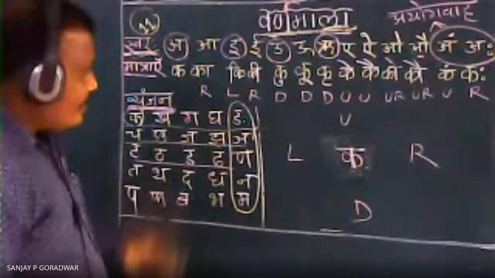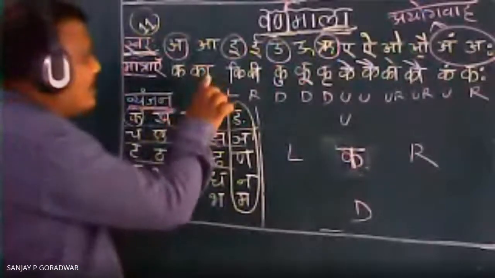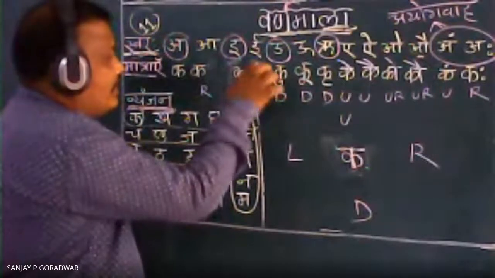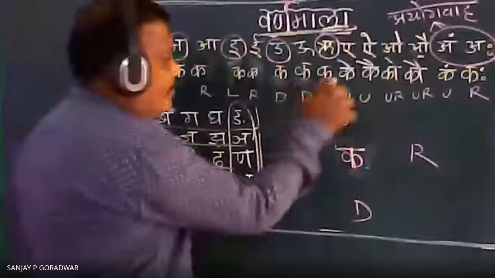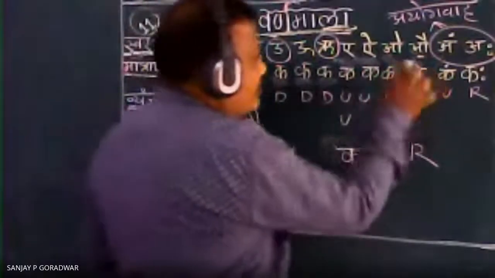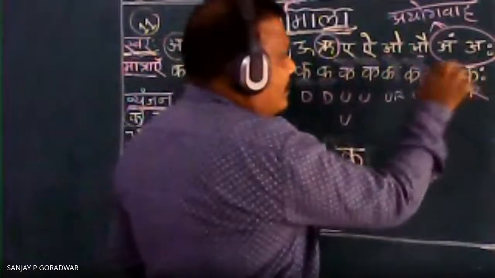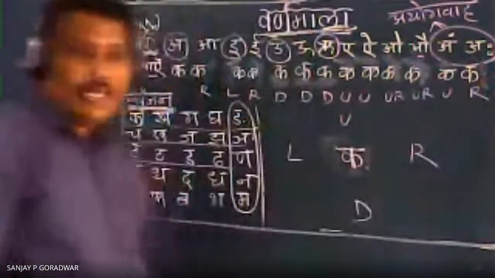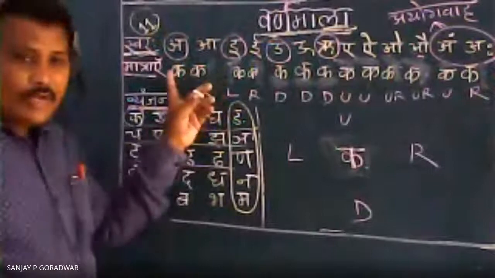Another one: the same technique is there now. See, these matras are there now. You can erase these matras. Okay, 13 times you can write the letter for which you are going to write a barakhadi. Barakhadi: barah means 12, and khadi means the style of writing Hindi script. So now you see, I erased them. That is one technique we got.